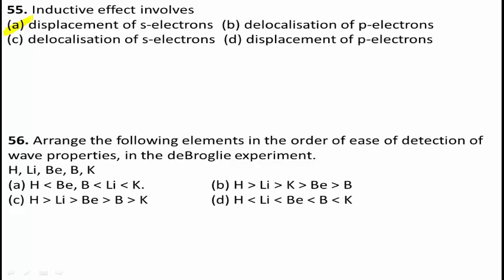Students, it is one of the important questions. Please remember this concept: the wavelength of elements decreases with increase in their mass. If you take the formula lambda equals h upon mv, therefore hydrogen is greater than lithium, greater than beryllium, greater than boron, greater than potassium. Therefore, option C is the right answer.